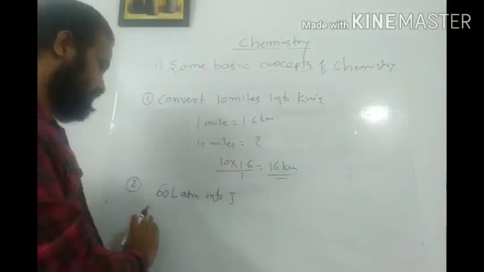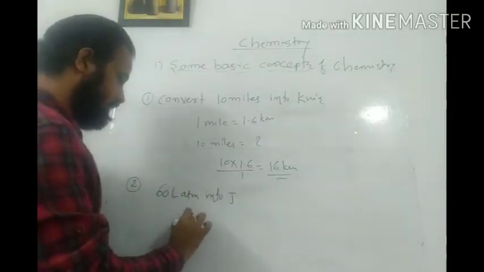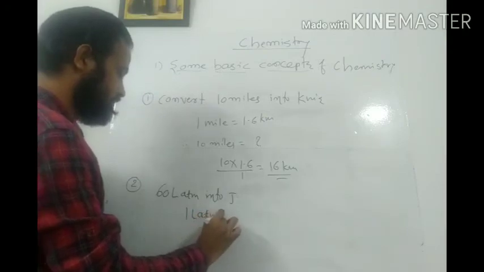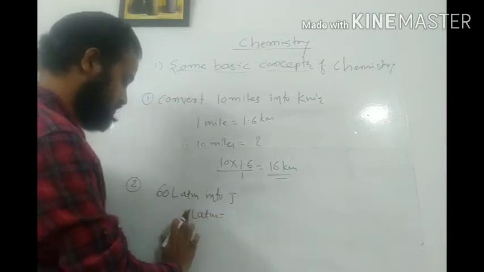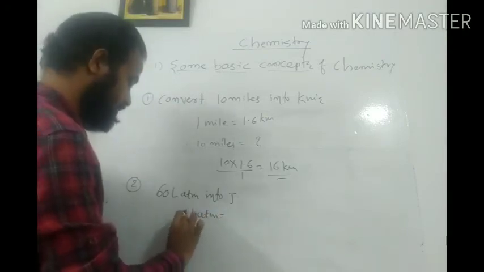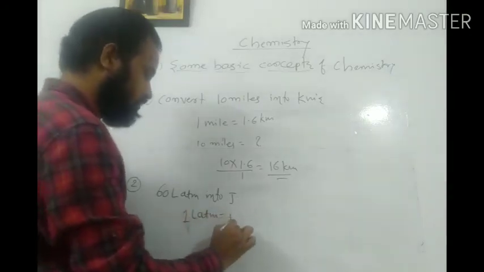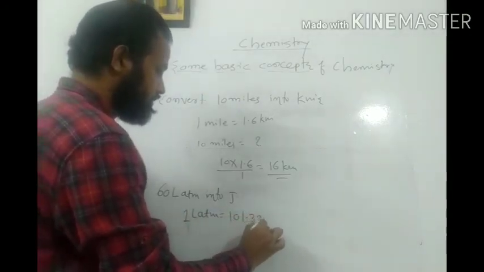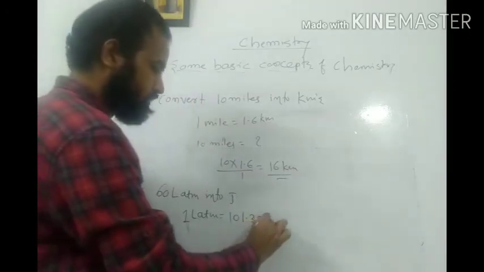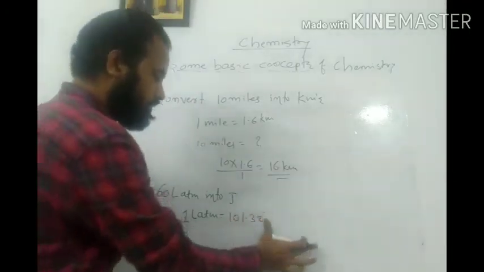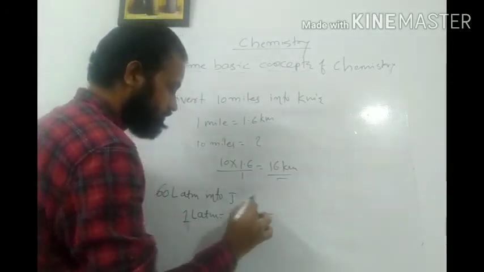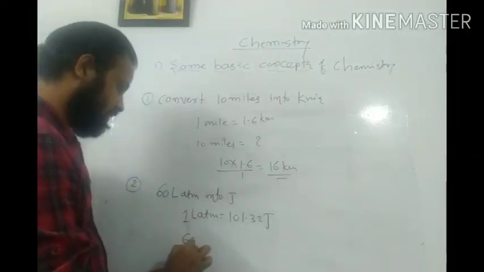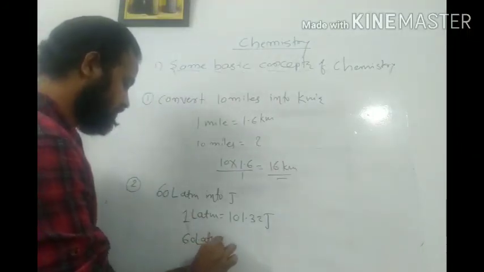As we all know, 1 liter atmospheric pressure is equal to 101.32 joules. So if this is 101.32 joules, then 60 liter atmosphere is equal to how many joules?